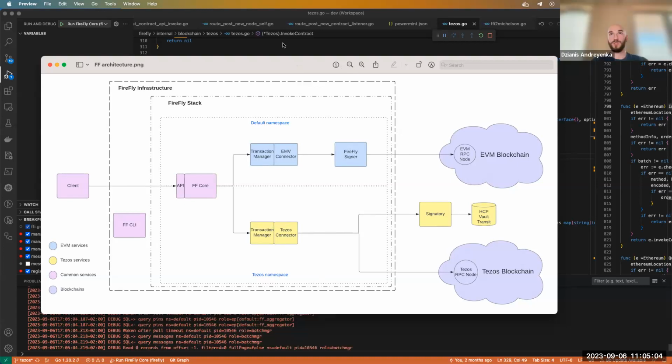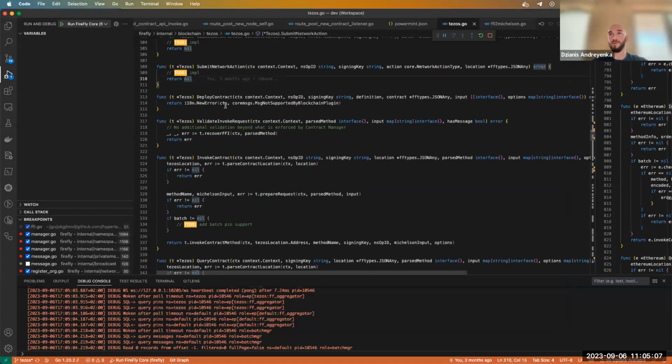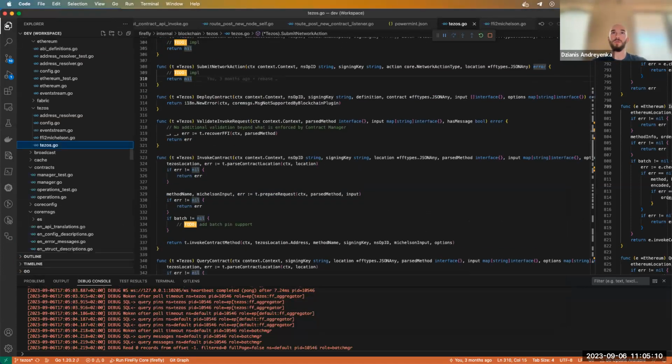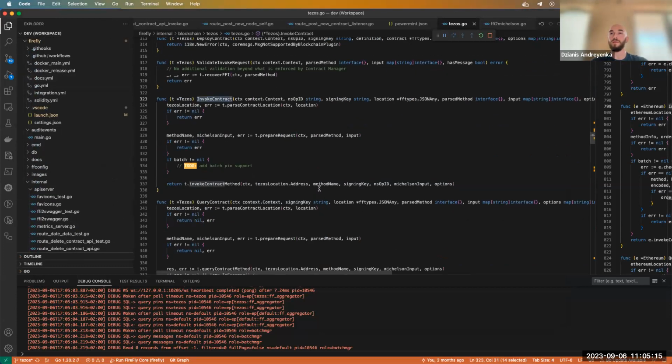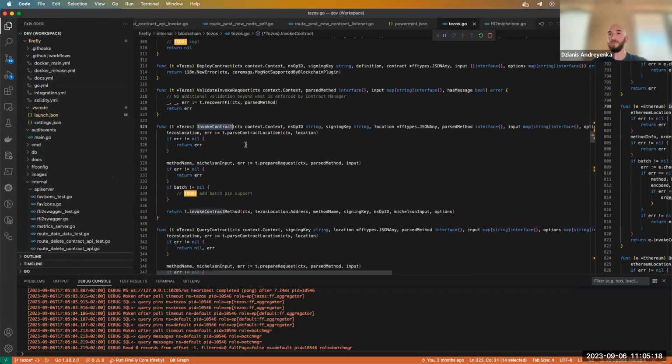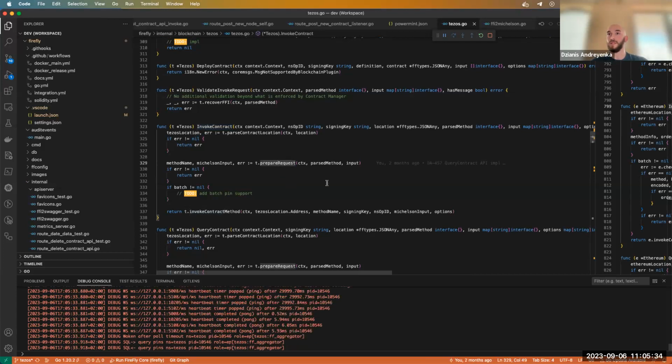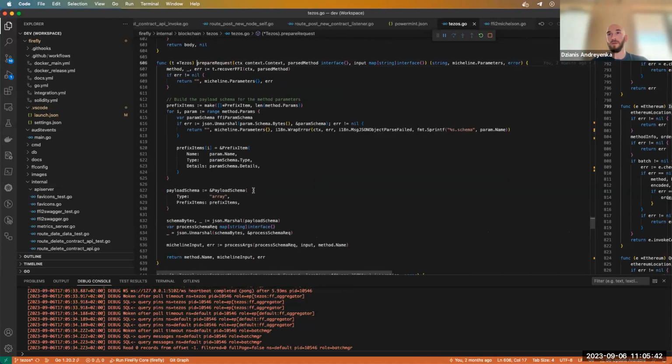Yeah, if no questions, let's check some code base. So here we have the Firefly core service, and let's see the invoke contract method. Here we parse the contract location, then we need to parse the FFI interface for the contract that we built for Tezos contracts and send the request to the Tezos connector. So here is how it looks.